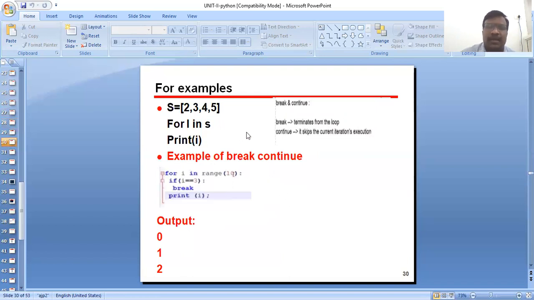For example, the break statement terminates the loop, while continue skips the current iteration. Example of break: for i in range 10, if i is equal to 3, break, and print i. What is printed? 0, 1, 2. This is the range 3. And next is an example of the range.